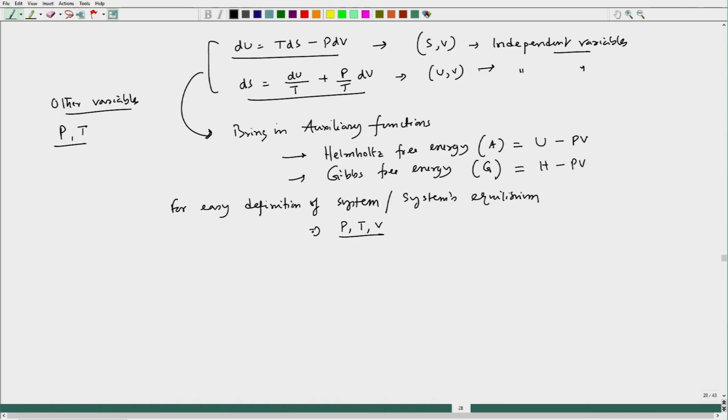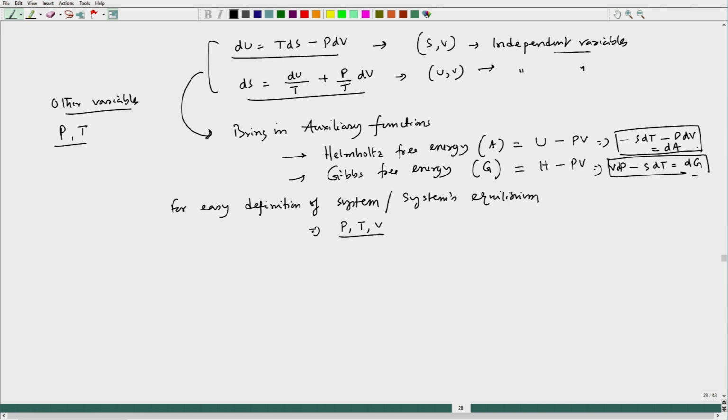Finally, it leads to a situation of minus S dT minus P dV equal to dA, and here it comes V dP minus S dT equal to dG. We will see these two forms later.